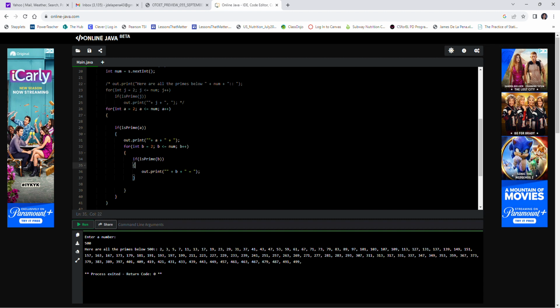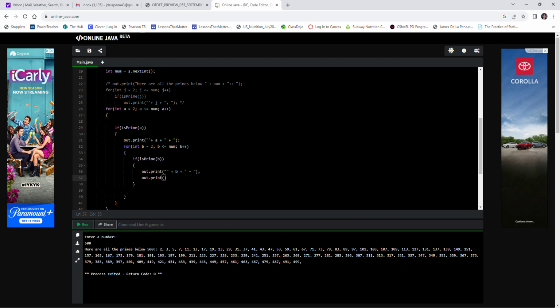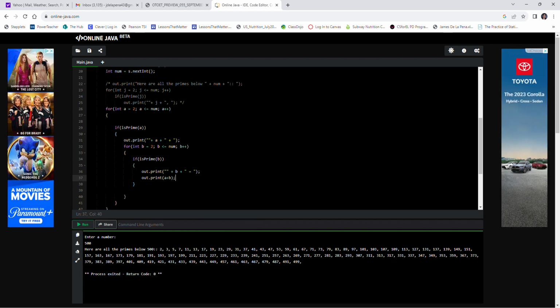Then we'll print b equals, and then we'll also out dot print the sum of a plus b. You know what? We might want to start a list of those sums. So I might want to put that somewhere. I'm not going to worry about it too much right now. So there are two statements here, so I do need the braces. Let's keep braces going throughout this whole thing.